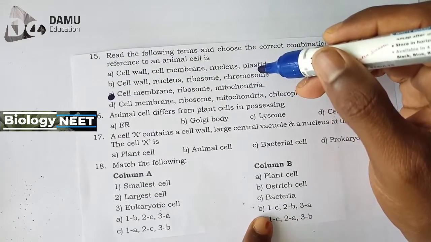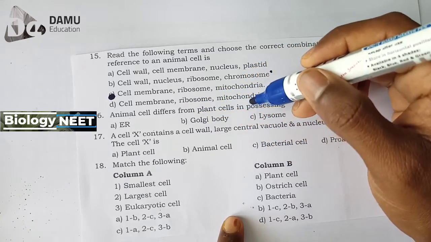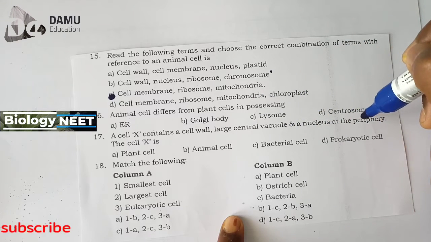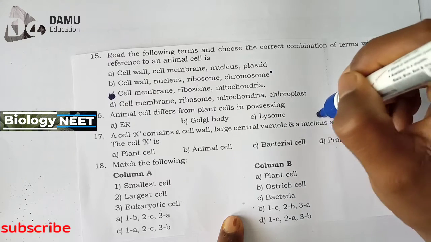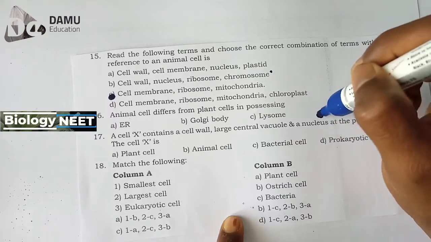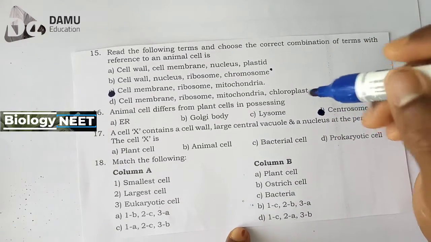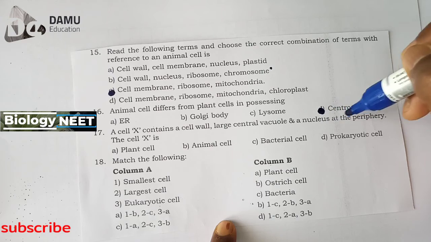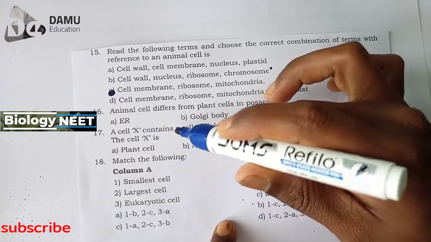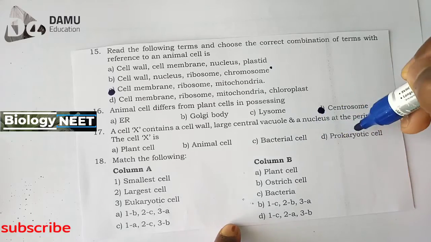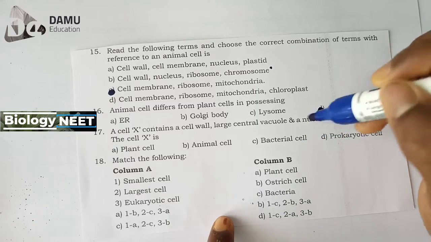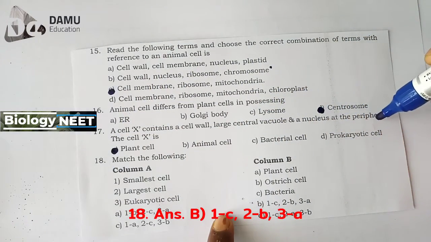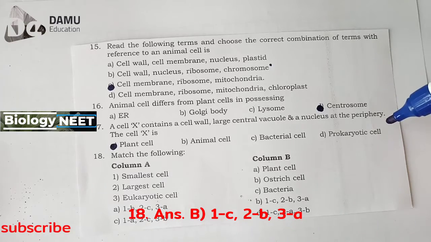Chloroplast will be there in plant cells. Next one, 16th one. Animal cell differs from plant cells in possessing ER, Golgi body, lysosome, and centrosome. For the 16th, go with the centrosome, option D. Next, 17th one, a cell X contains a cell wall, large central vacuole, and a nucleus at the periphery. The cell X is a plant cell, animal cell, bacterial cell, or prokaryotic cell. So plant cell. Nucleus at the periphery means near the wall.